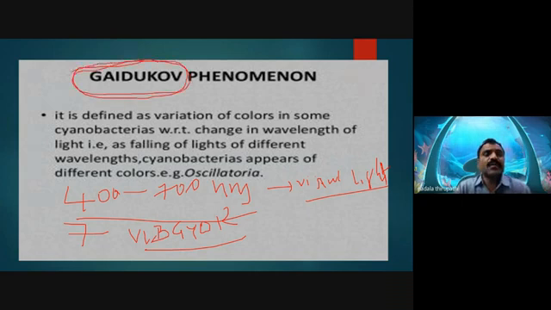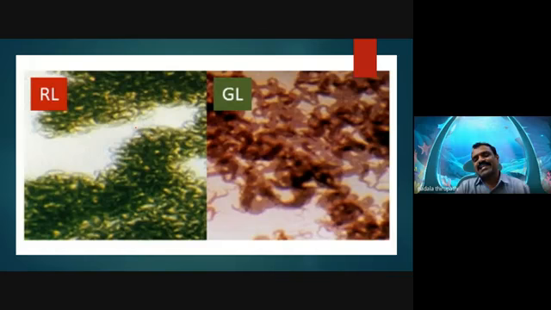See here in this image, whenever red light occurs, our Oscillatoria species can show which color? Is this screen visible?